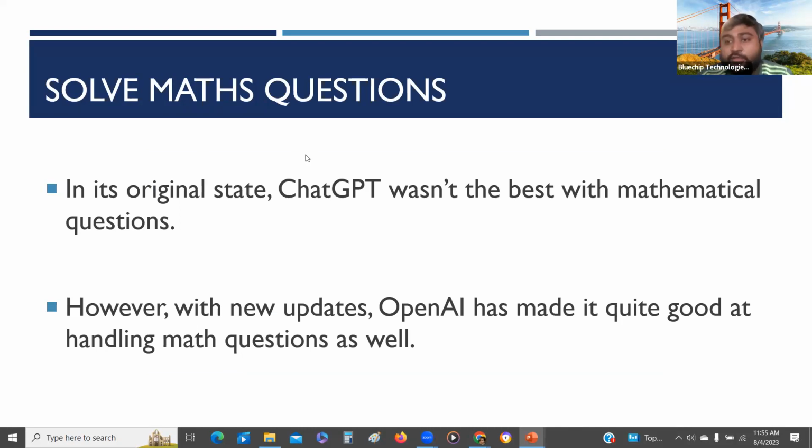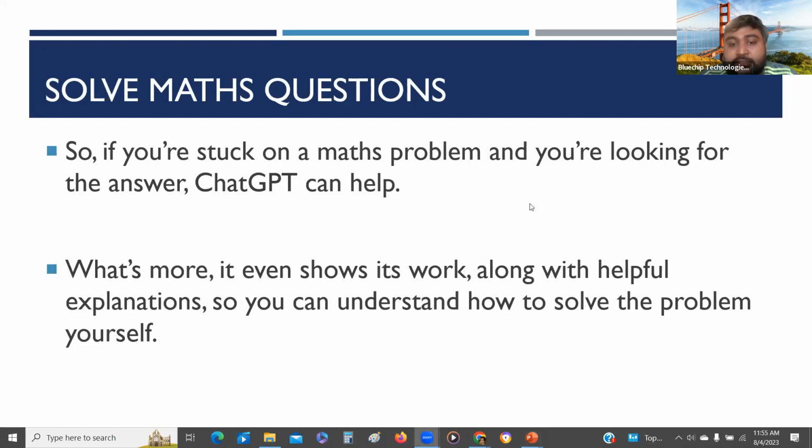Then it can solve math questions. We can ask mathematical problems of ChatGPT, and it can solve them. Another advantage is that it's not just simple math. It goes into calculus, pure mathematics, trigonometry tasks, and you can get the answer. So you can do that. You need to ask specifically.